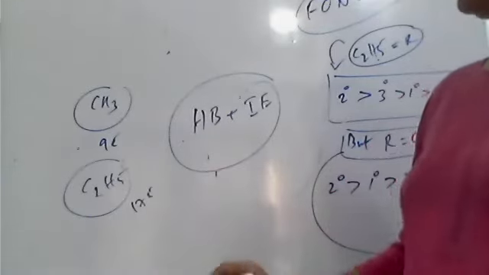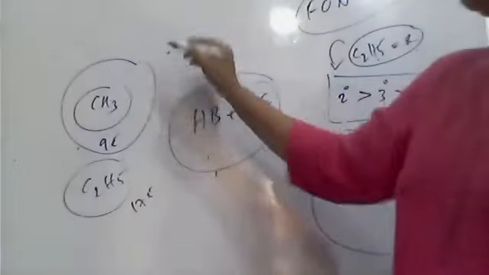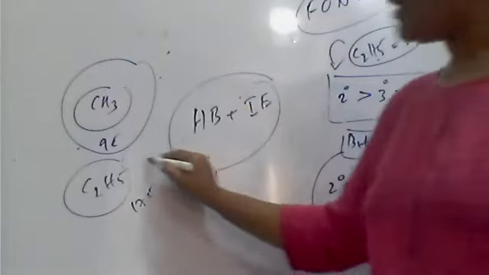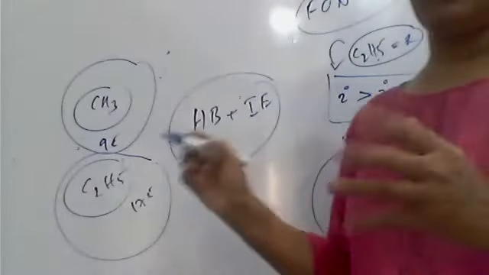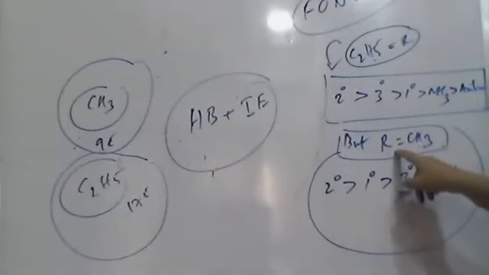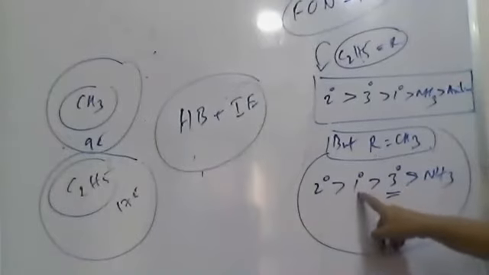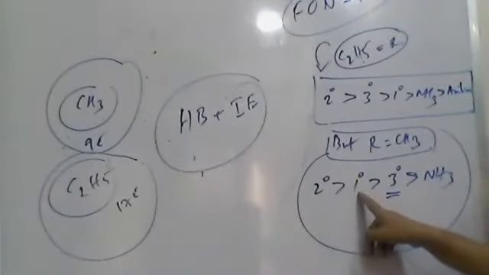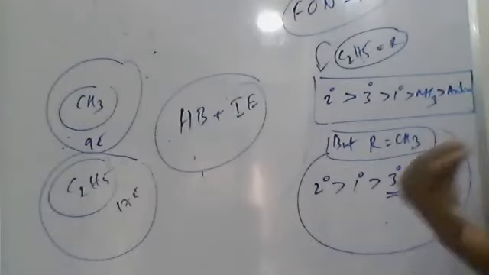So around the nitrogen, if methyls are there, a small cloud is there. If ethyl is there, a big cloud of electrons. So as the alkyl group size is small, the amine nitrogen is open, so it can donate electrons faster.